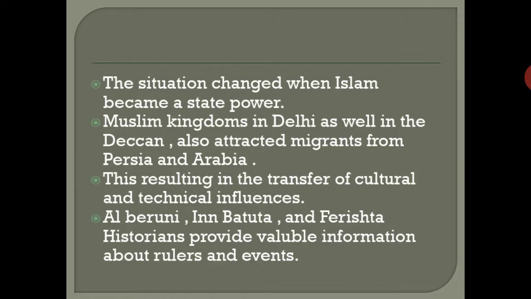So this resulted in the transfer of cultural and technical influence. These are all the data we are getting from some of the historian writers. Overall, those people are Al-Biruni, Ibn Battuta, and Ferishta. Historians provide valuable information about the rulers and the events, especially the Delhi Sultanate.